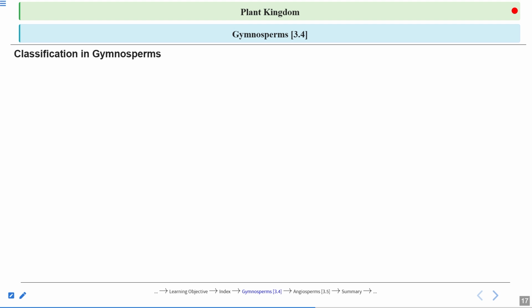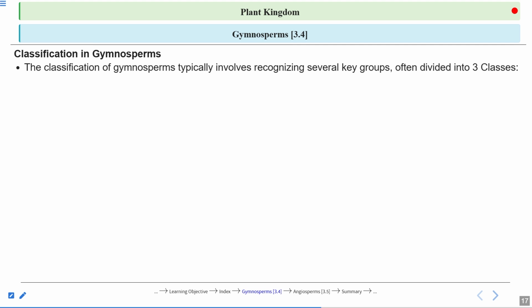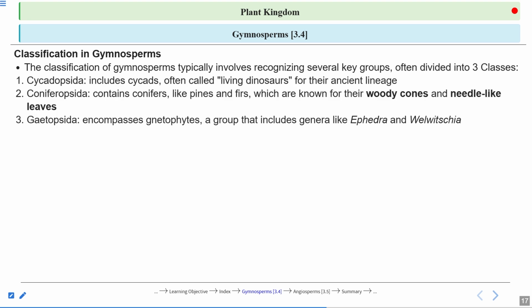Now, classification in gymnosperms. The classification of gymnosperms typically involves recognizing several key groups. We consider many characteristics, and based on those characteristics, we divide the whole gymnosperm group into three classes. So, what are the three classes? Here you can see. Cycadopsida, that includes the cycads, like the cycas tree. Cycas is an example of these cycads.